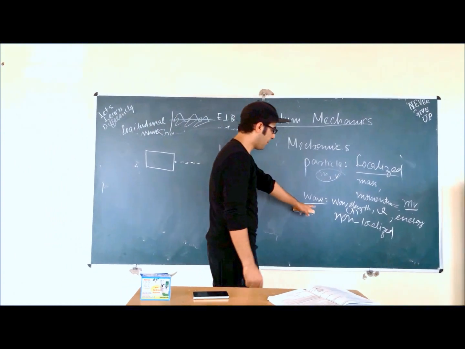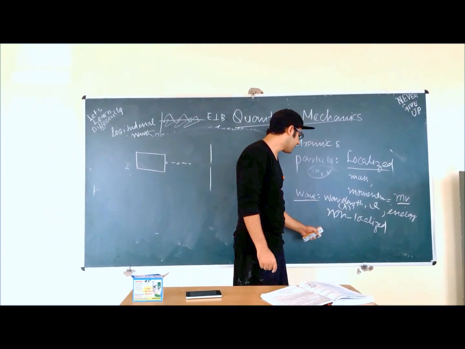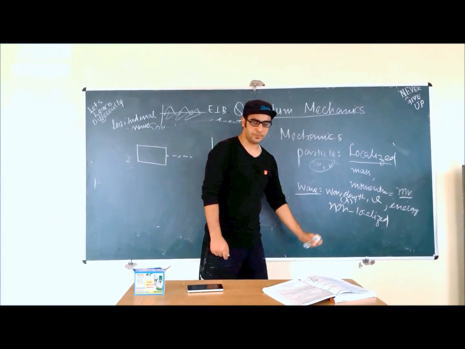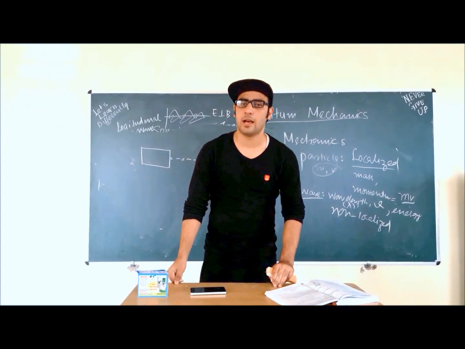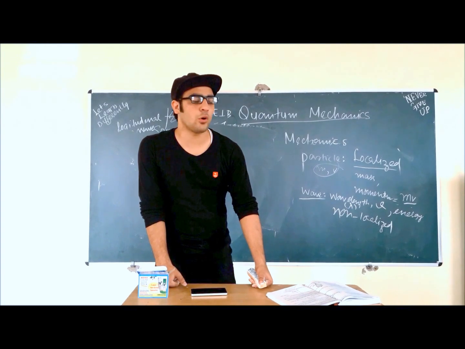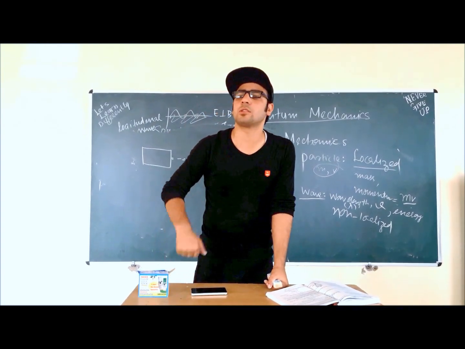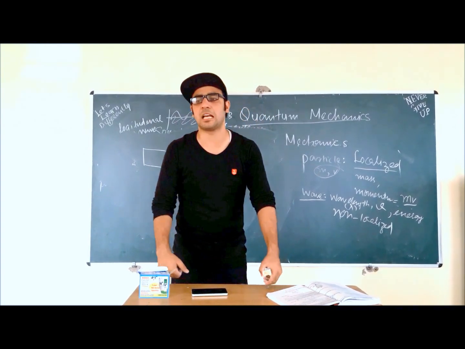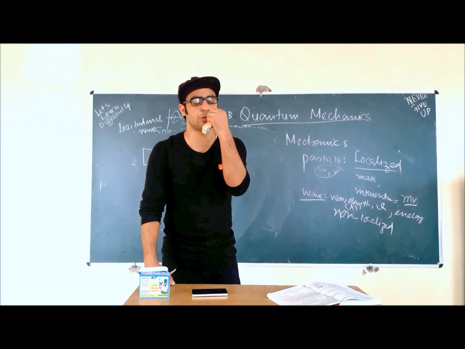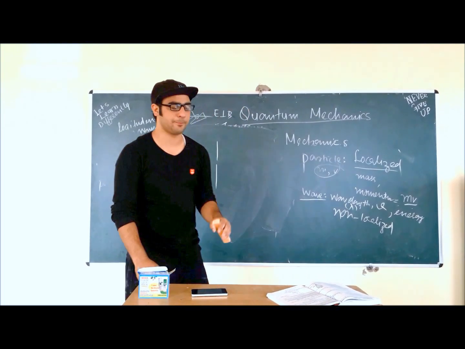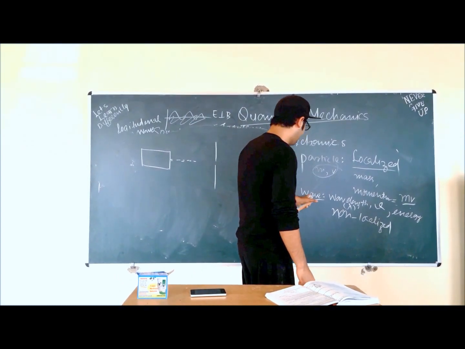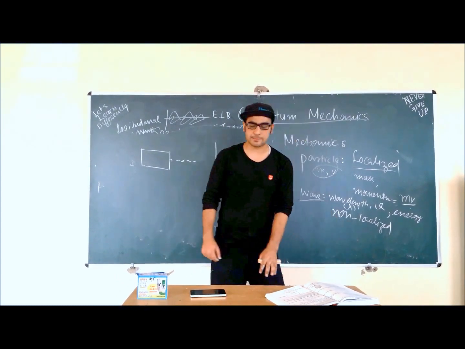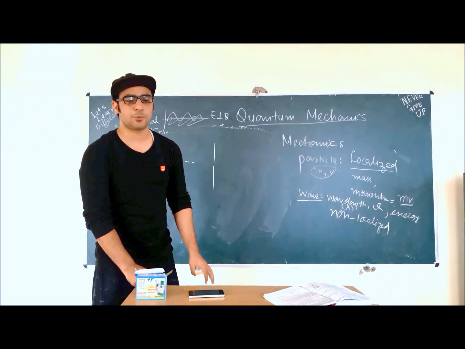So the wave has the property of non-localization. The wave is non-localized. So what does that mean? It means, for example, if I'm creating a sound here, which is a kind of wave, this sound doesn't reach only one student. This sound reaches all the students present in the class. For example, if there are 10 boys, my voice reaches all the boys at the same time. So what I'm conveying is that the wave is non-localized: it isn't present at one particular place, it is present at various places.